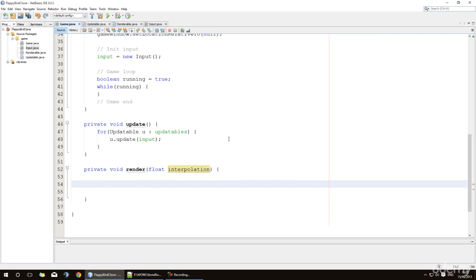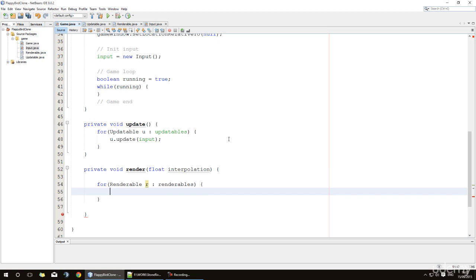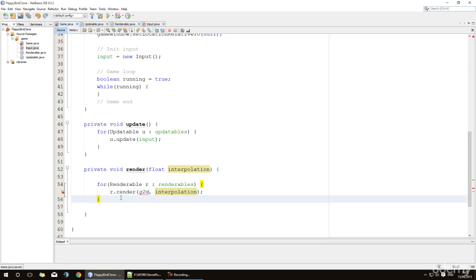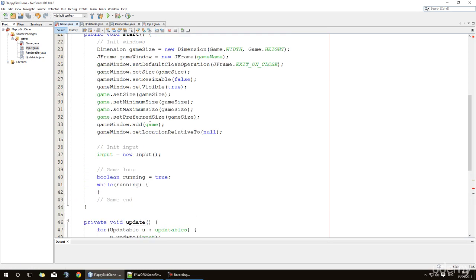We'll very quickly just say for renderable r in renderables, we simply call r.render, and then we'll need a Graphics2D object and that interpolation variable. In the next video, we'll be filling out the render logic here, and we'll learn how we can actually render stuff to the screen.